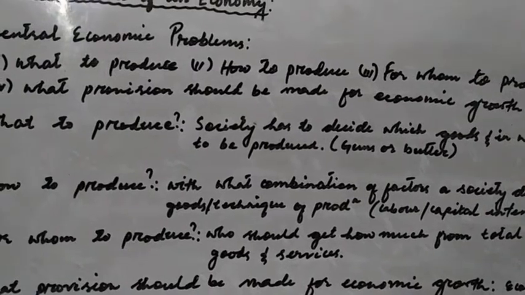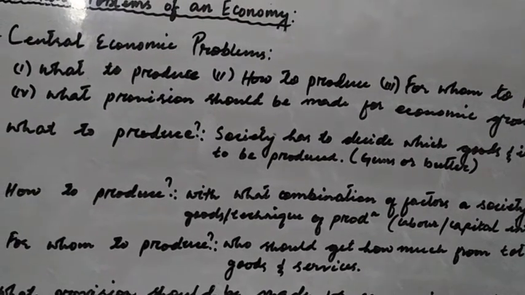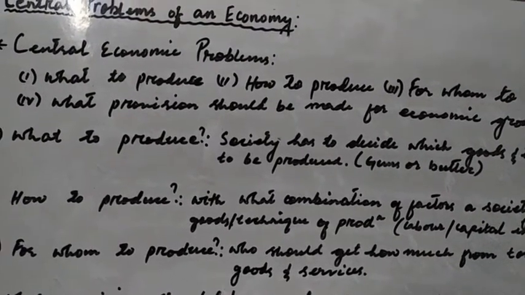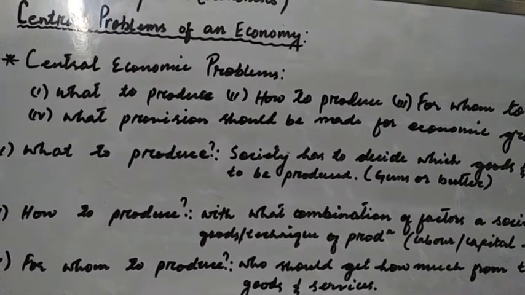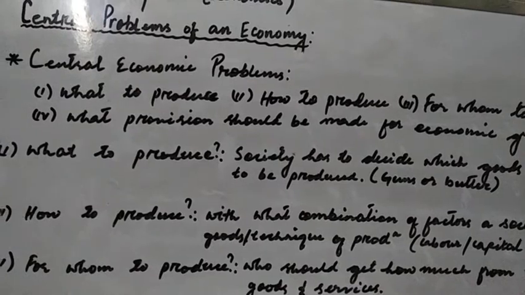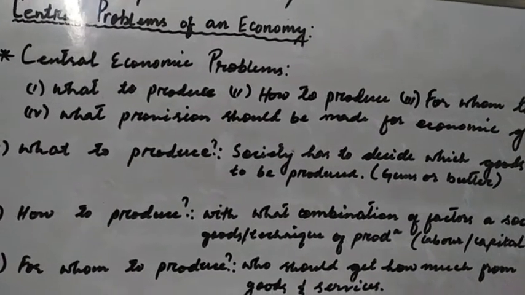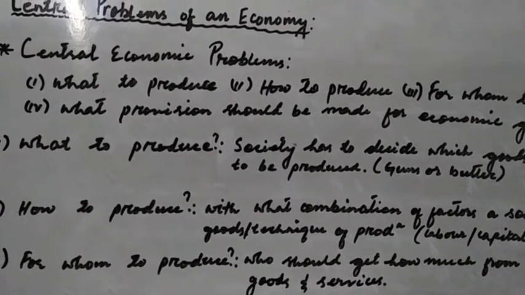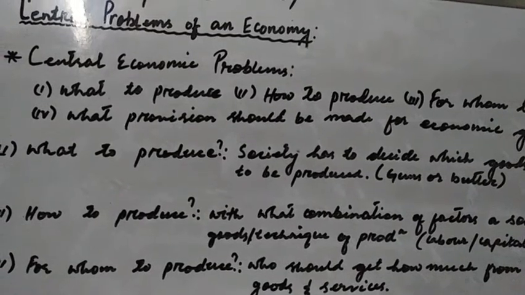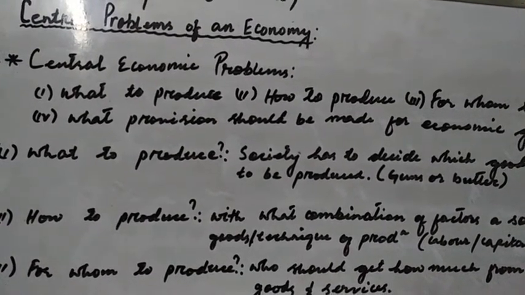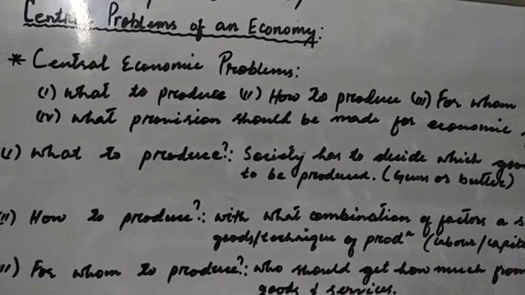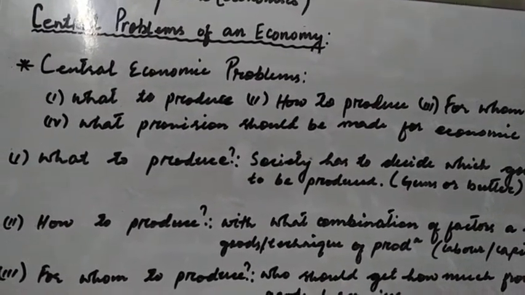But this choice between war goods, that is guns, and goods for civilian consumption, that is butter, is not the only problem of choice faced by the society. The society has to also choose amongst many other consumer goods themselves and decide about the allocation of resources among them.